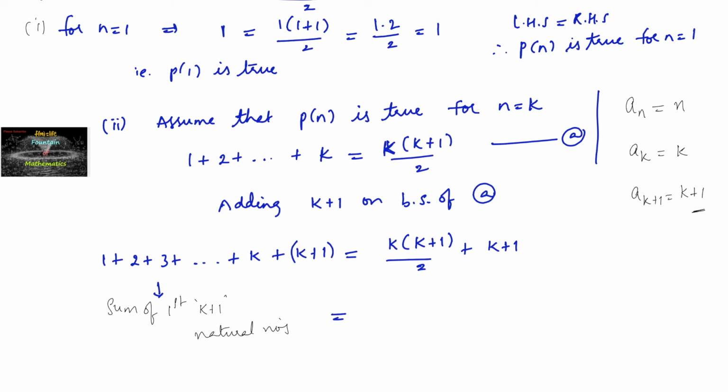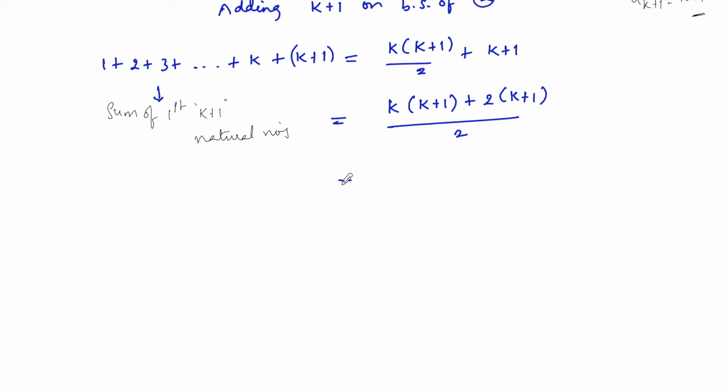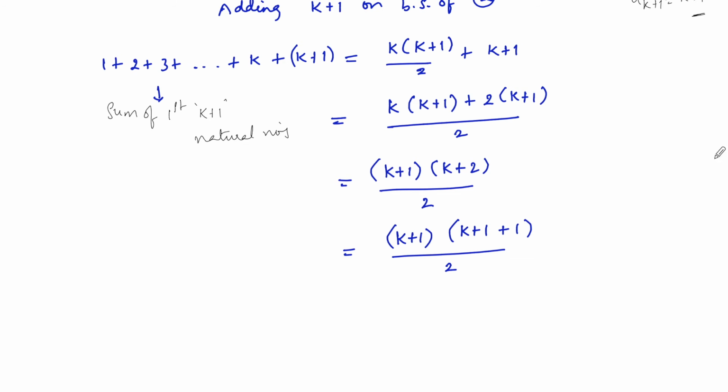So now let us simplify the RHS part. Taking LCM, k into k plus 1 plus 2 times k plus 1, by 2. We can write this by taking k plus 1 common: k plus 1 into k plus 2 upon 2. This can also be written as k plus 1 into k plus 1 plus 1 upon 2. So it is in the form of n into n plus 1 by 2, where n is equal to k plus 1, right?